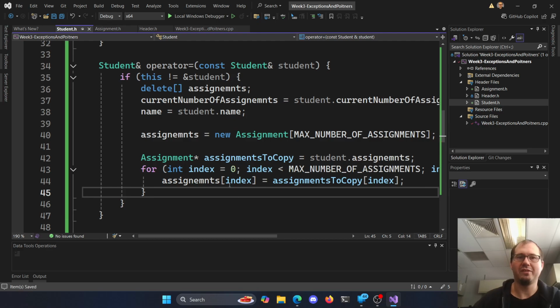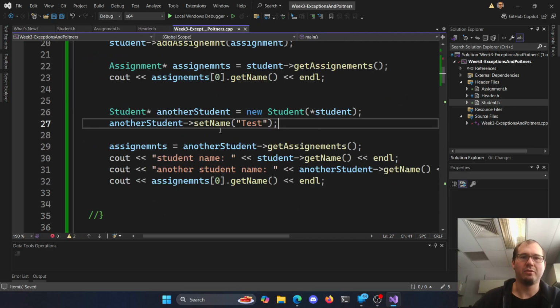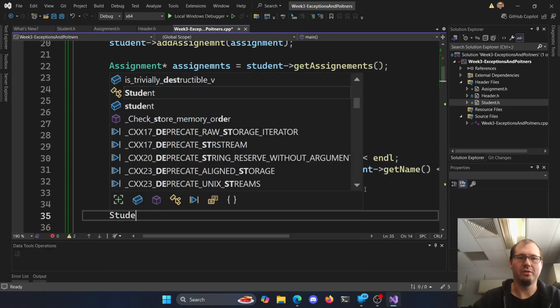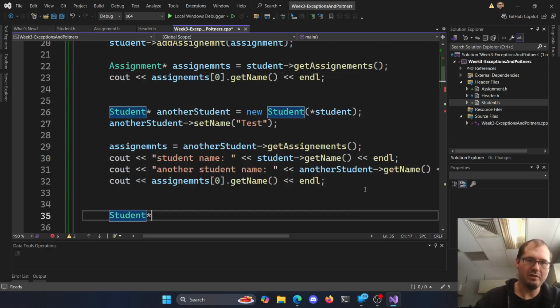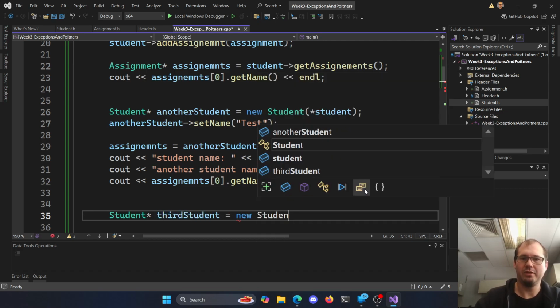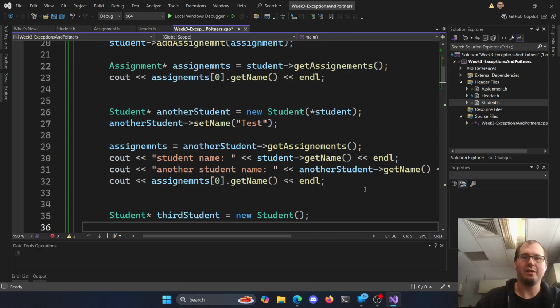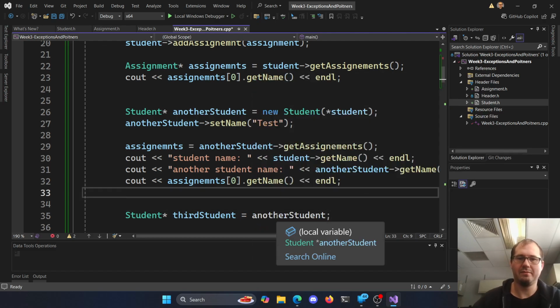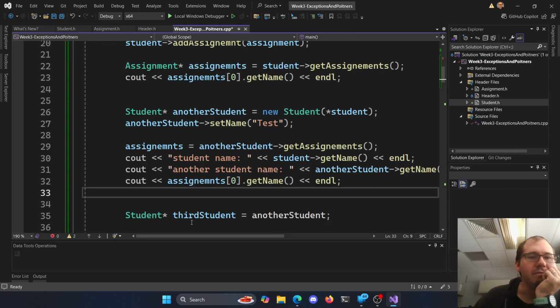So this way I can use my assignment operator. We'll go back to our little code here. Instead of it equals a new student using the constructor, now I can say I have one more student pointer, third student, equals a new student. We'll just make an empty one, and then I think we can even assign it here. So third student equals another student, right? I think that'll do the assignment operator. Let's try it and see.